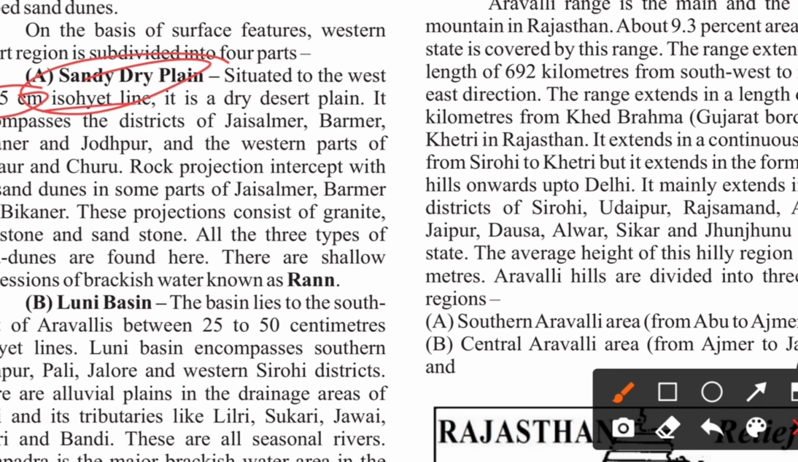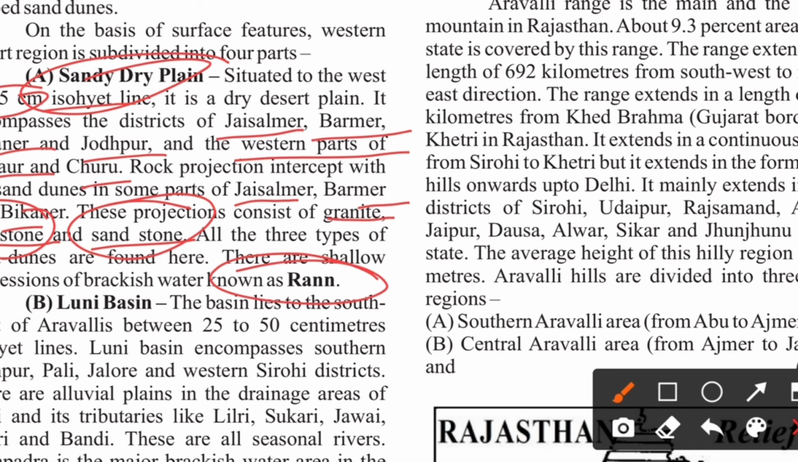It encompasses the districts of Jaisalmer, Barmer, Bikaner, and Jodhpur, and the western part of Nagaur and Churu also. Rock projections intercept the sand dunes in some parts of Jaisalmer, Barmer, and Bikaner. These projections consist of granite, limestone, and sandstone. They may ask you what the sandy dry plain consists of, so you should know it's granite, limestone, and sandstone. All three types of sand dunes are found here, and there are shallow depressions with brackish water, which we call run.